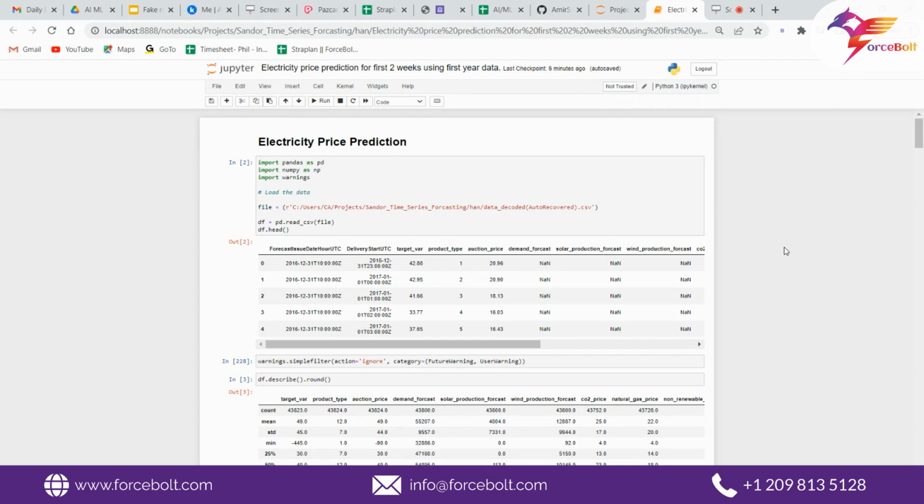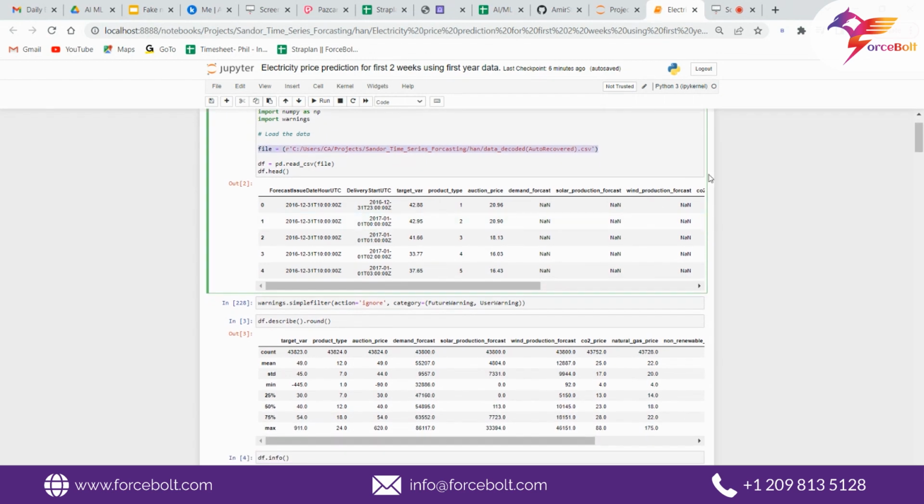Here, we have used a Jupyter notebook and created an IPYNB file for the analysis of the data and created a model that will predict the electricity prices. So let's move forward. Here in this first cell, we have imported the necessary library packages that will be required to do the analysis. In this line, we have loaded the file that we are using to do the analysis. After that, we created a data frame using that file and checked the head of that file.